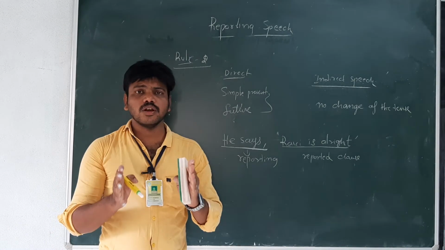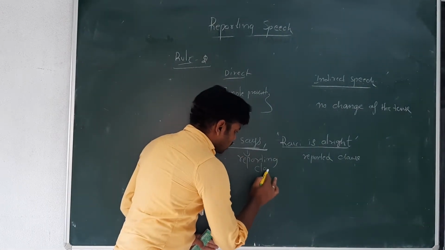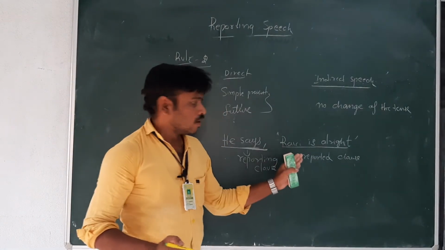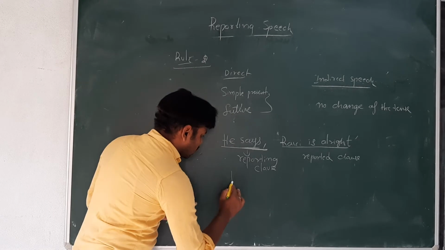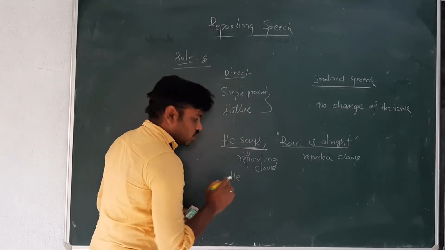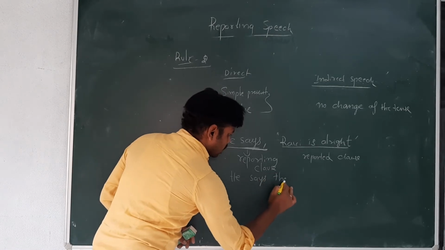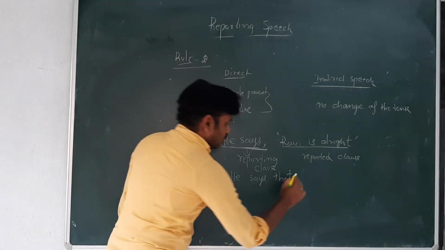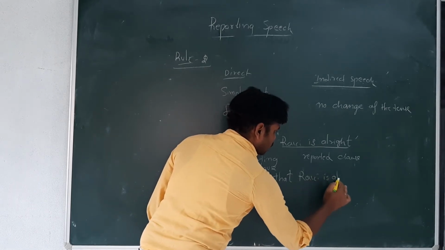When the reporting clause is simple present, in the reported clause there is no change. He says that Ravi is all right.